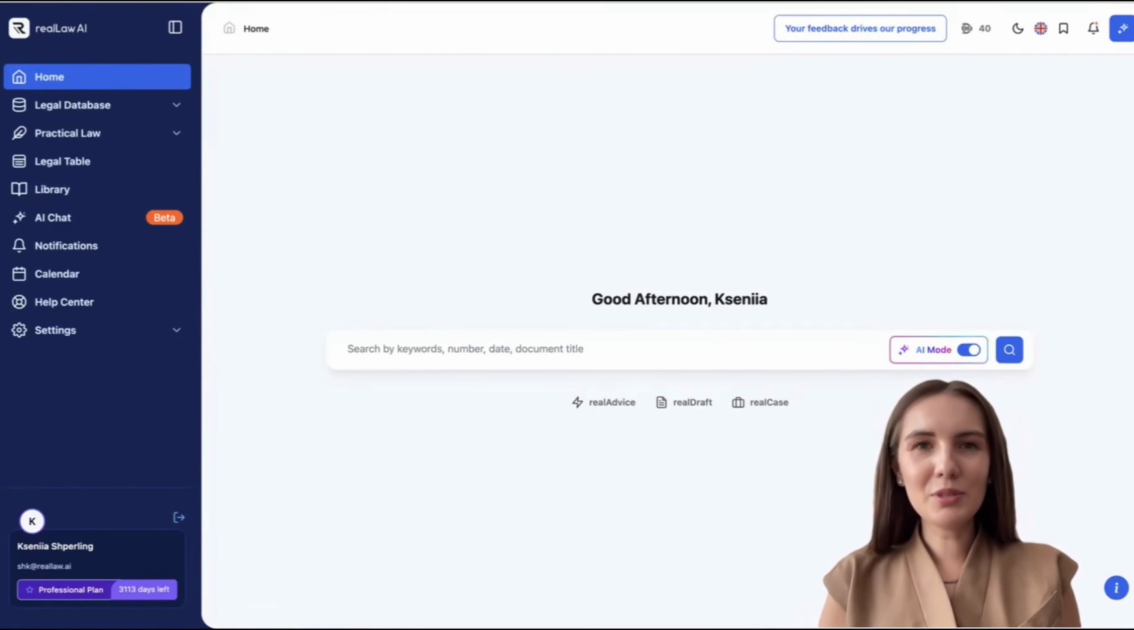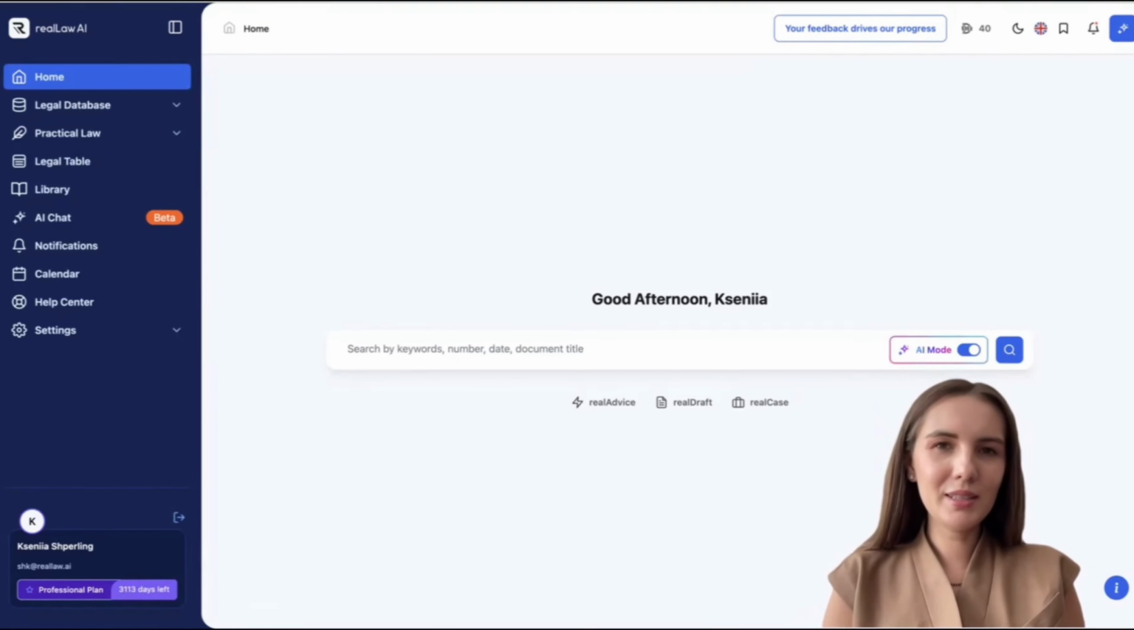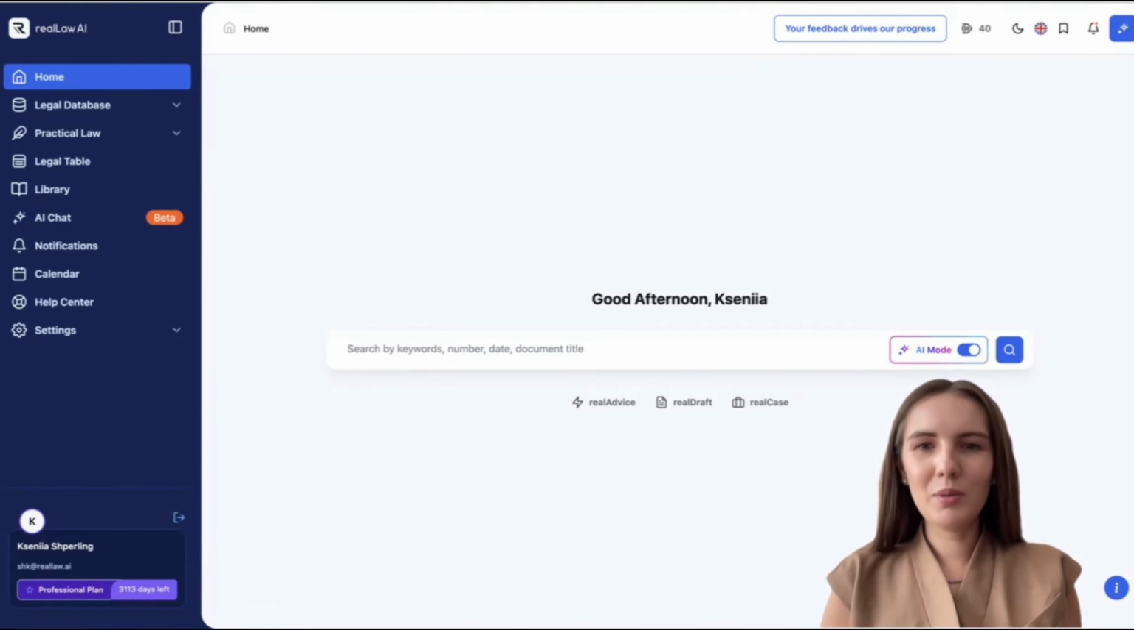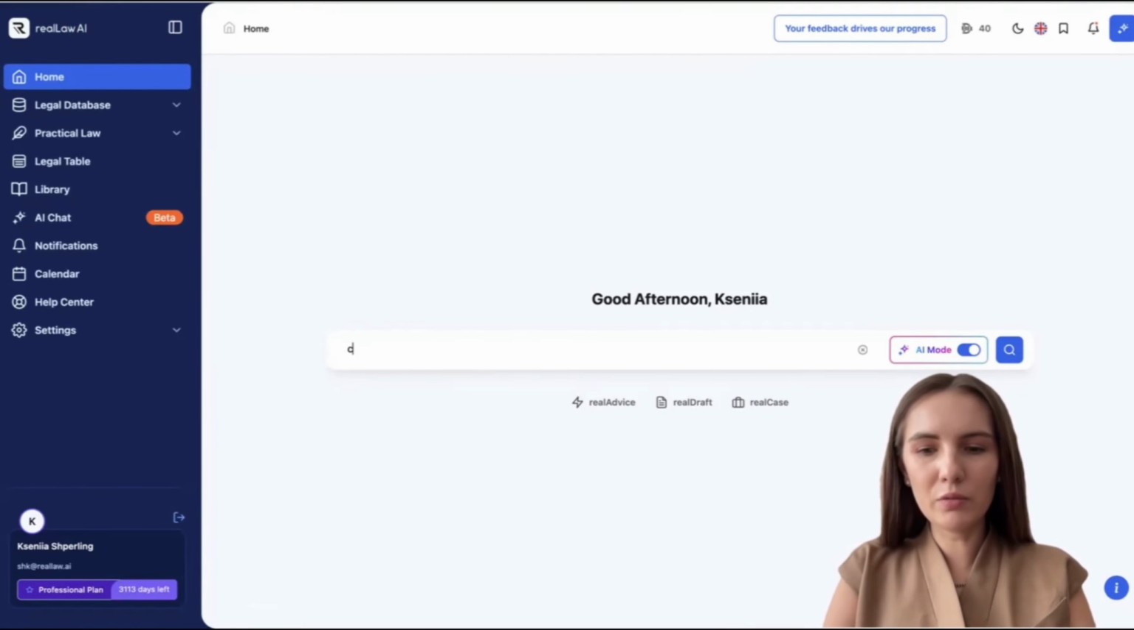Today we'll see how to search for laws within our service and explore the features, specifics, and advantages of our platform. Let's start with the home page where we are right now, and let's dive in. Suppose we need to find and study the main law on corporate tax. I'll just type the keyword corporate tax on the home page of our platform.